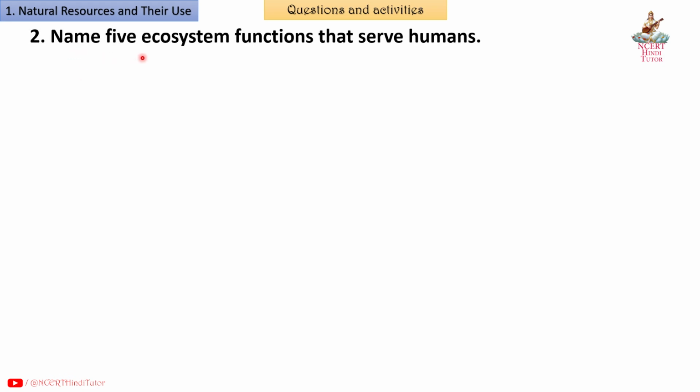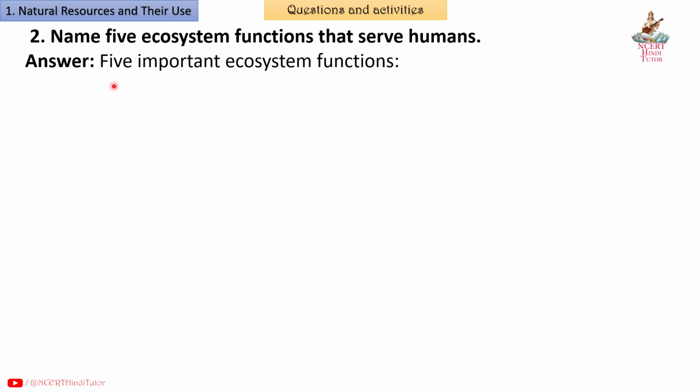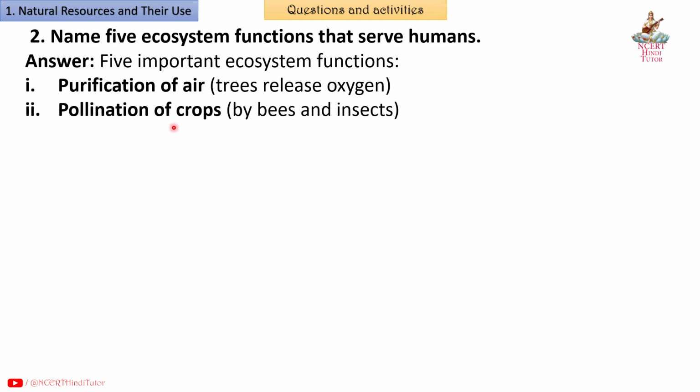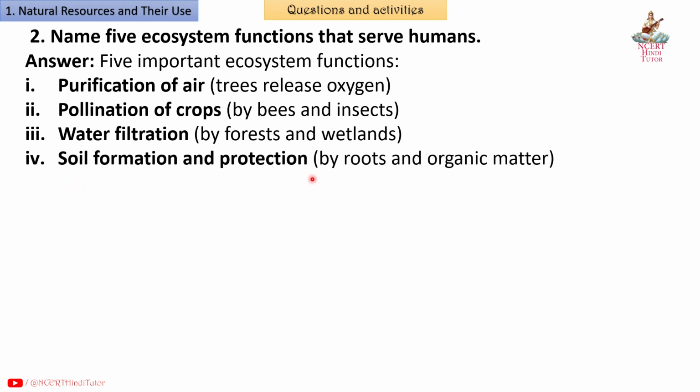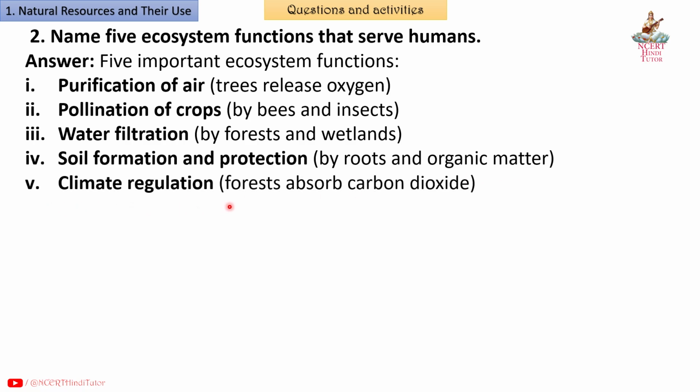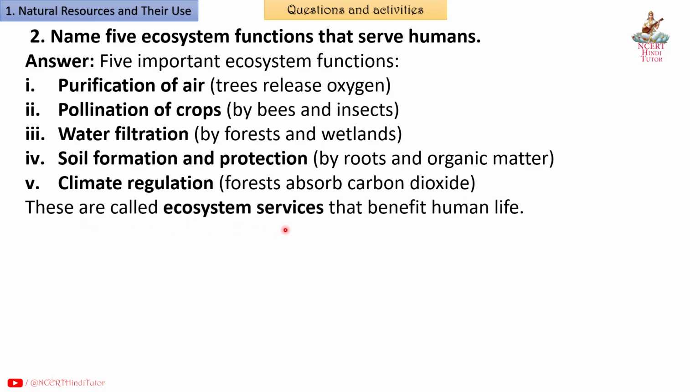Question 2. Name 5 ecosystem functions that serve humans. Answer. 5 important ecosystem functions. First, purification of air. Trees release oxygen. Second, pollination of crops by bees and insects. Third, water filtration by forests and wetlands. Fourth, soil formation and protection by roots and organic matter. Fifth, climate regulation. Forests absorb carbon dioxide. These are called ecosystem services that benefit human life.